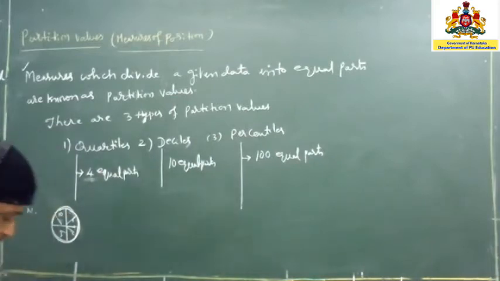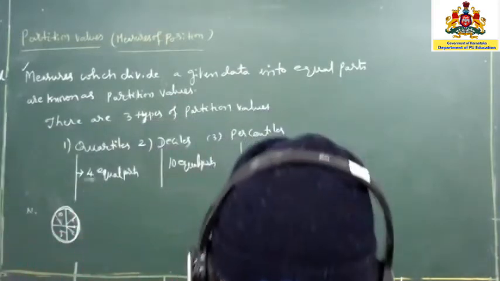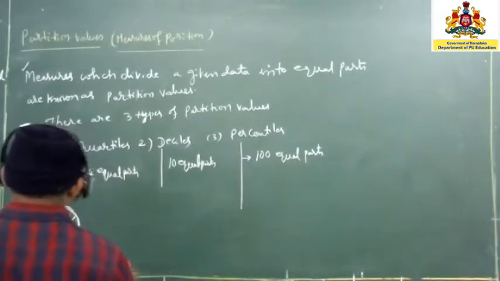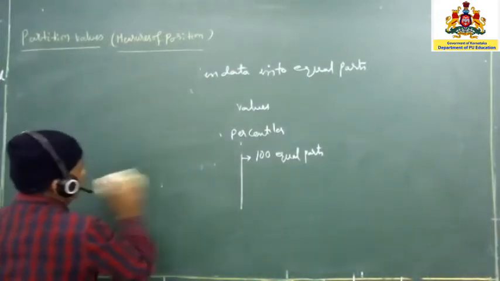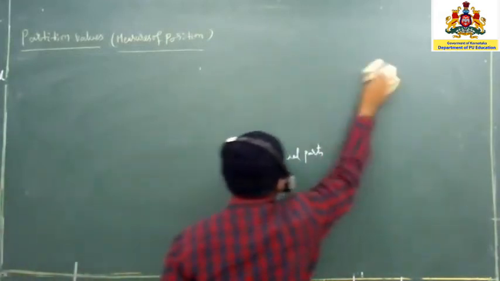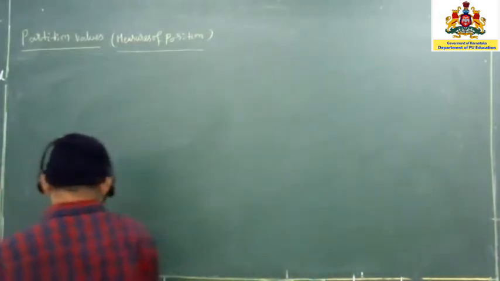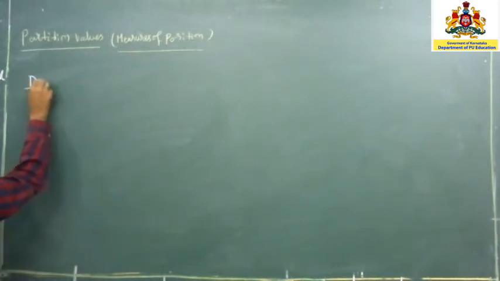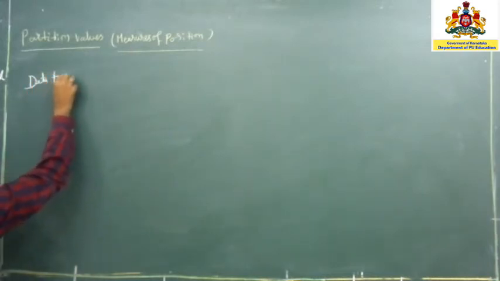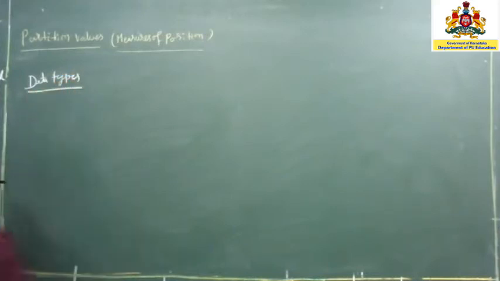Okay. Now, how are we going to apply all these things? We understood already the data. What is data? Data is nothing but an unprocessed one, and information is a processed one. So data in the sense unprocessed one only. We can write here data types. Data types are different, but in statistics we say that data types are three types.